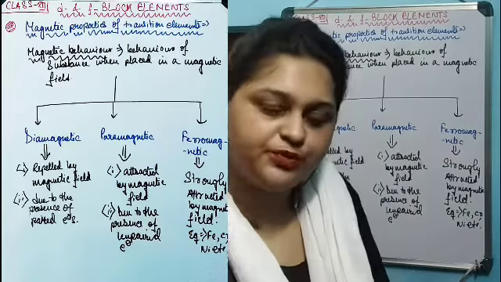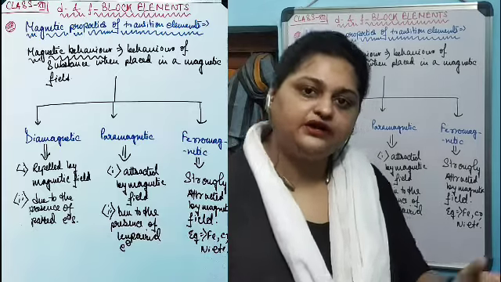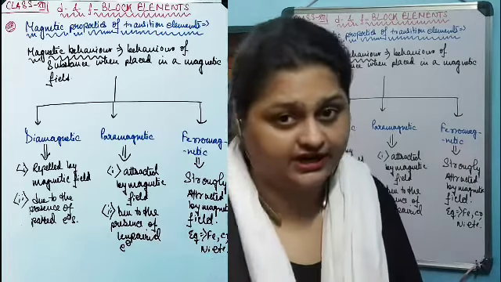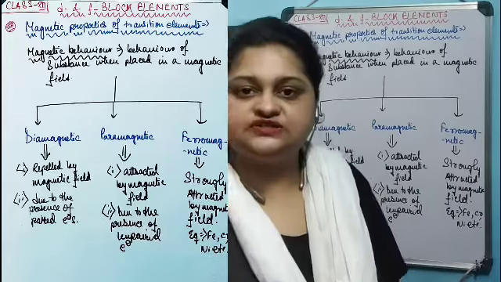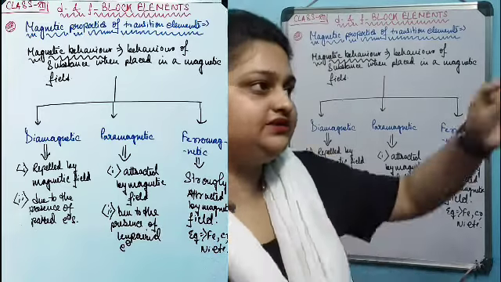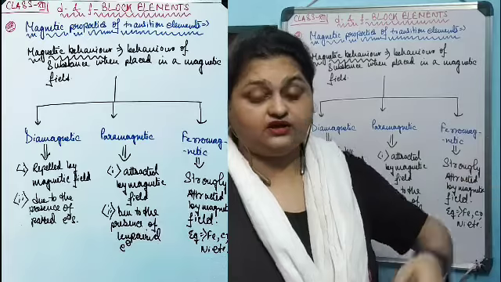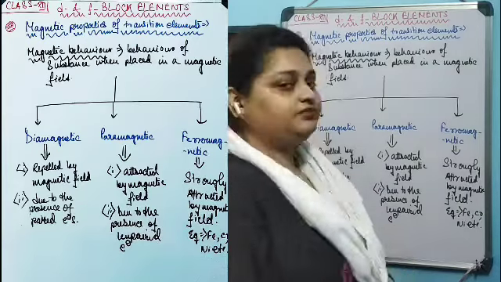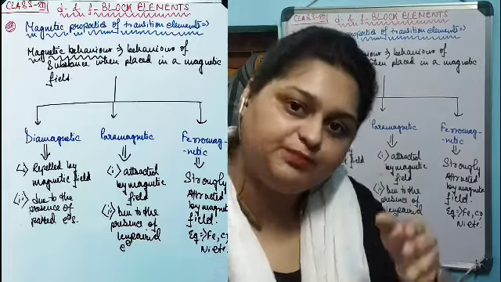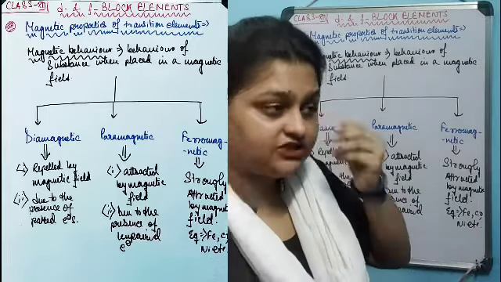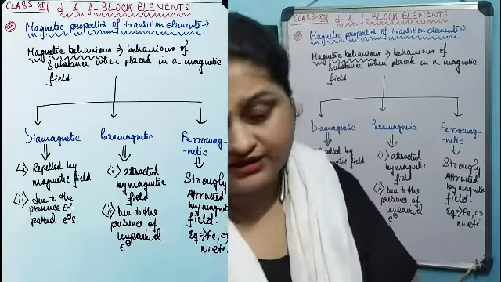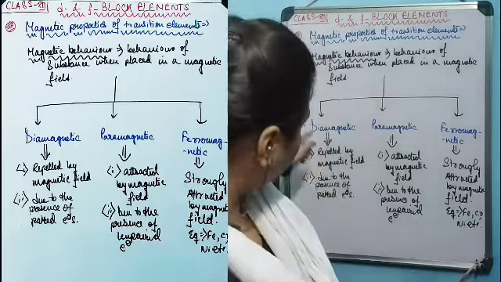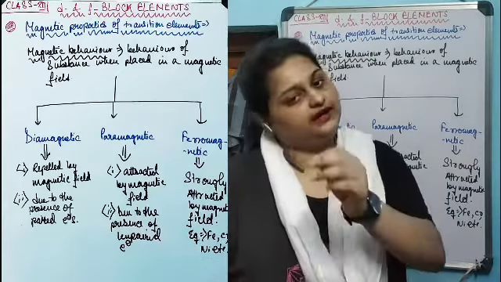If a substance possesses entirely paired electrons, not a single unpaired electron in its electronic configuration, then the substance will be repelled by the magnetic field that it is placed into. Therefore, this kind of material, which has a completely filled electronic configuration with all electrons paired, is known as a diamagnetic element.